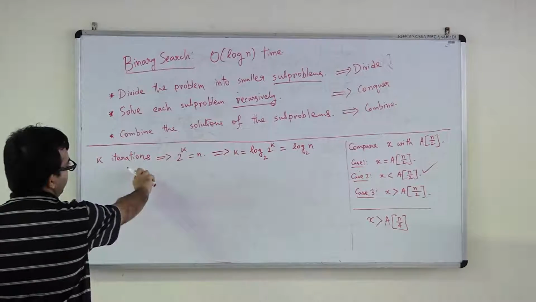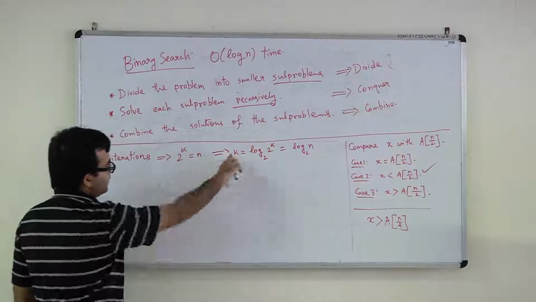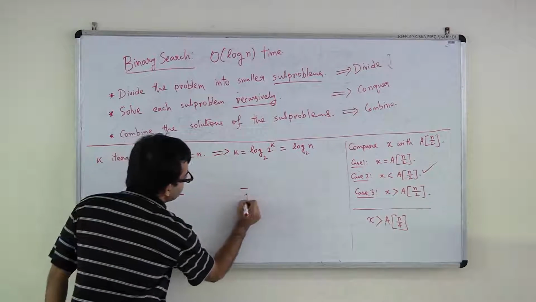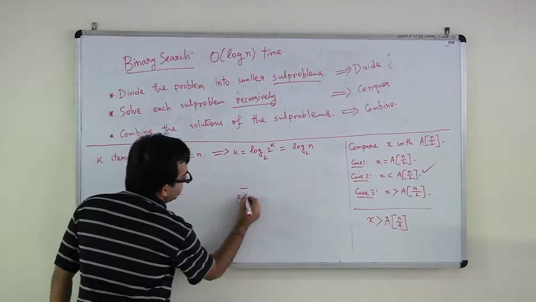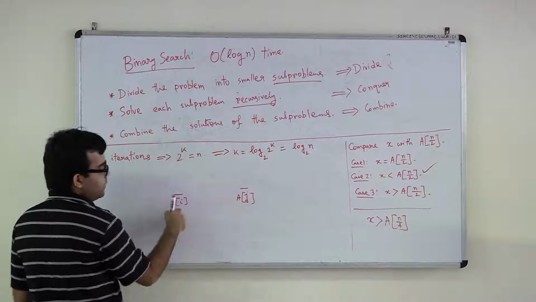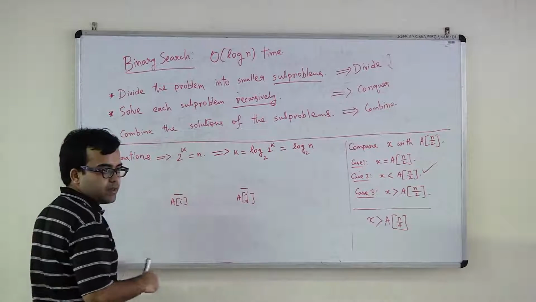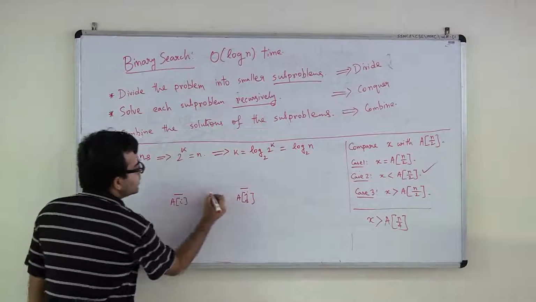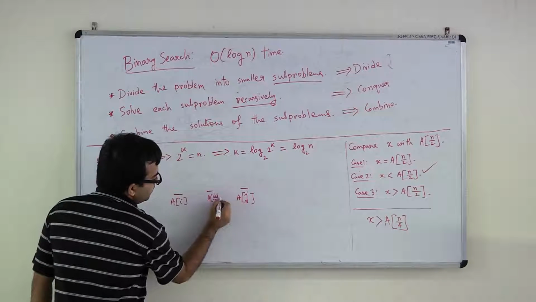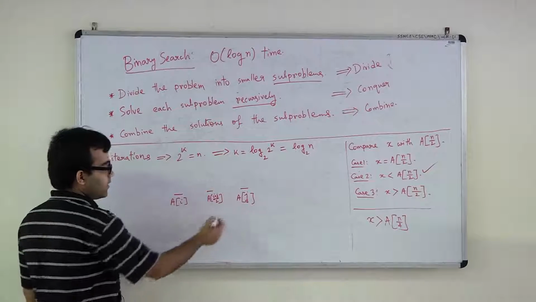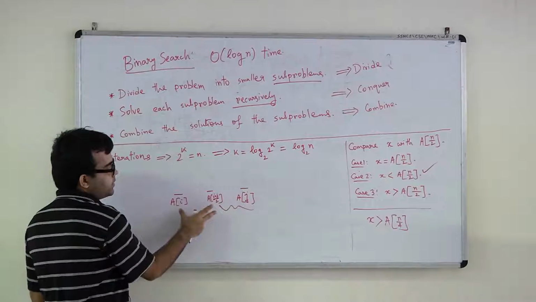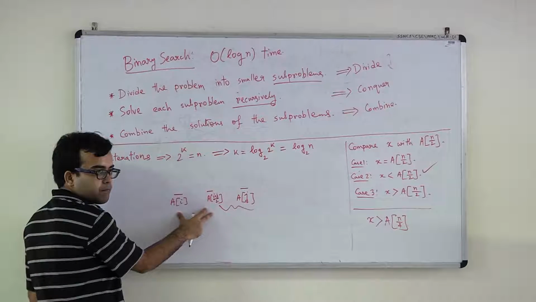So let's just try to formally prove this. Why is this going to need log n iterations? See, the point is this. Look at what is happening in one iteration. In one iteration, you have this lower limit of i and this upper limit of j, and you are looking at the midpoint, (i plus j) by 2. In the next iteration, either you are looking at this subinterval or at this subinterval.